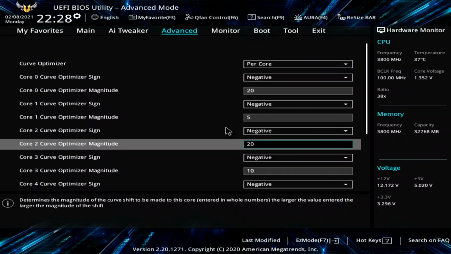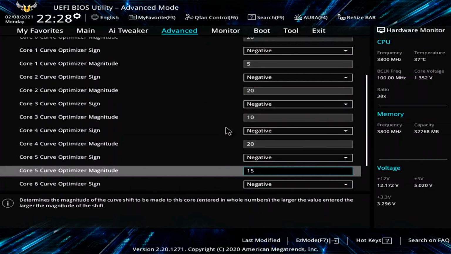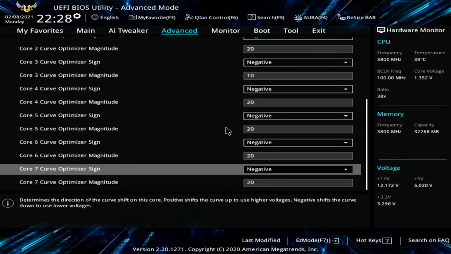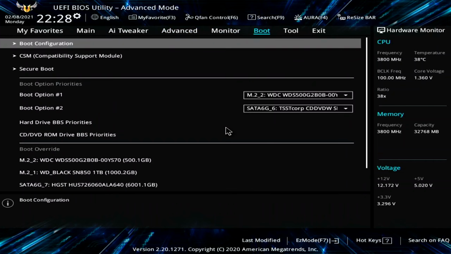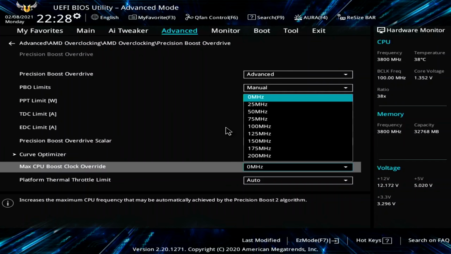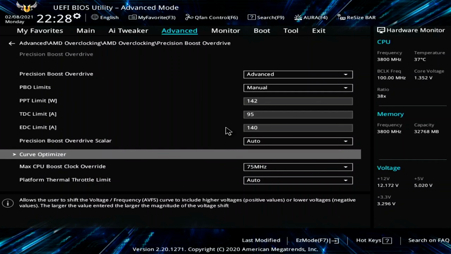Let's just assume you have found your max curve. All right, so my max curve in this case is going to be like -20 on most cores. This is just a hypothetical. We are going to go back out and start setting our boost, okay? So we'll go up by 25 increments here, slow and steady. And then we're going to go test, just like we did at each curve setting. Test, test, test. Go to 50, if that works. Test, test, test until you start crashing, okay? 75, etc. Test, test, test.